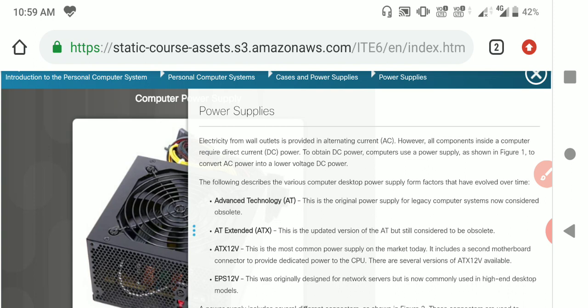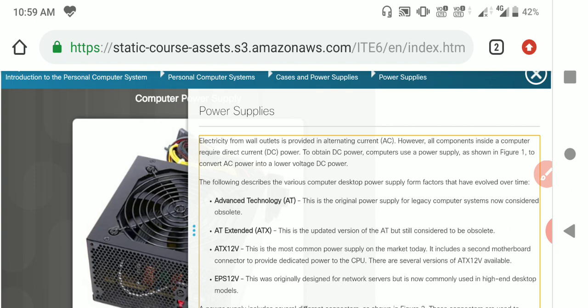Suppose you want to connect the power supply to the computer, we just plug the plug into the wall outlet. The wall outlet produces AC current only. That is connected to the corresponding plug, and it will provide a DC supply. Actually, the computer operates with DC supply only. So for that purpose, we need to convert the alternating current to DC current with the help of a rectifier. A rectifier is a device which is used to convert AC to DC.